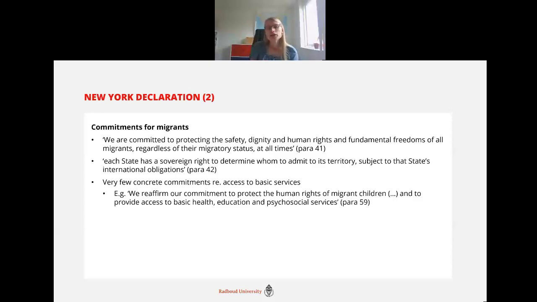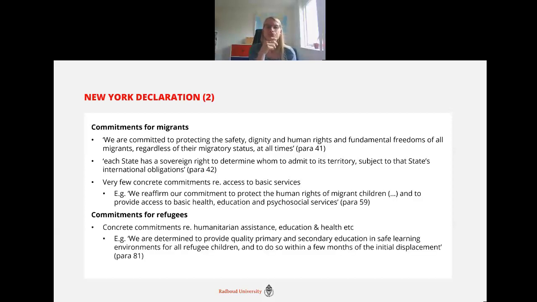And this is quite striking, especially if we compare it to the commitments that states have made for refugees, which are much more concrete. For instance, they are determined to provide quality primary and secondary education in safe learning environments for all refugee children within a few months of the initial displacement. So here you see that the language is much stronger, much more detailed, which suggests that states consider that they have more far-reaching obligations towards refugees than they do towards migrants.